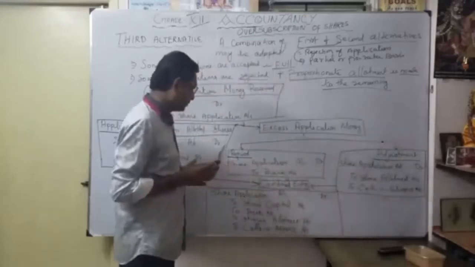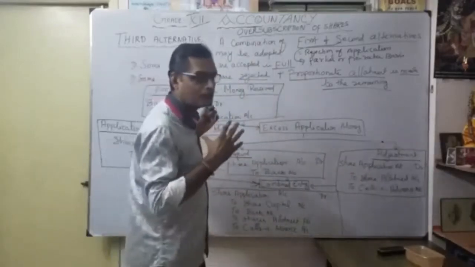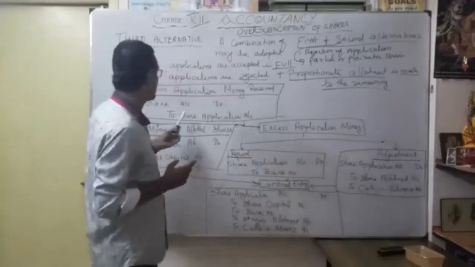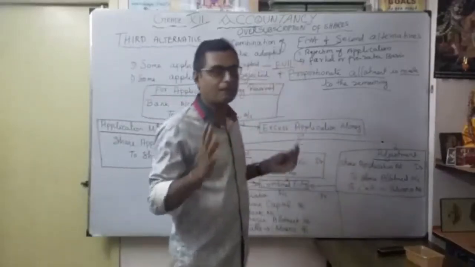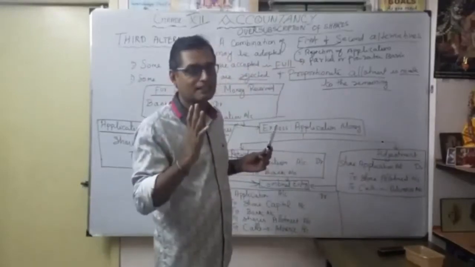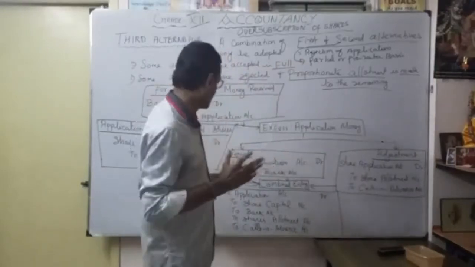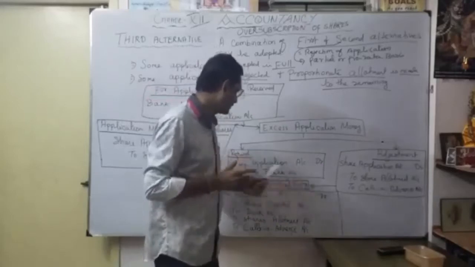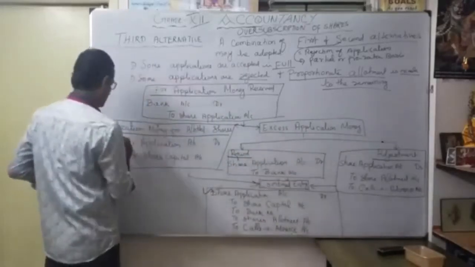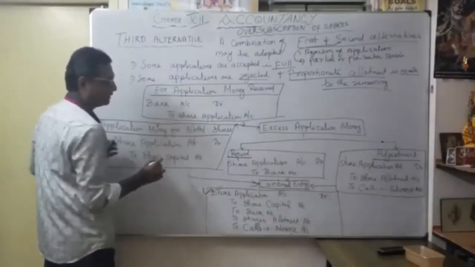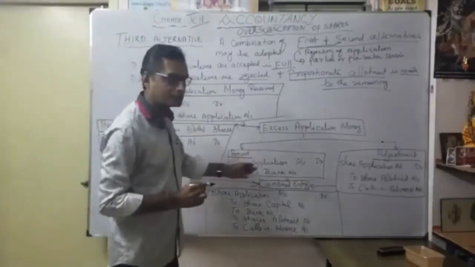So we can combine all of these into one entry. Here also share application, share application. So what is a combined entry? As a single entry, we show all the adjustments. Whatever share application money you receive, I am going to adjust one by one.